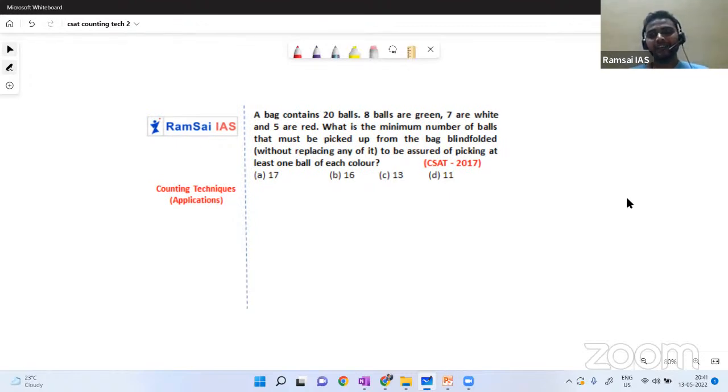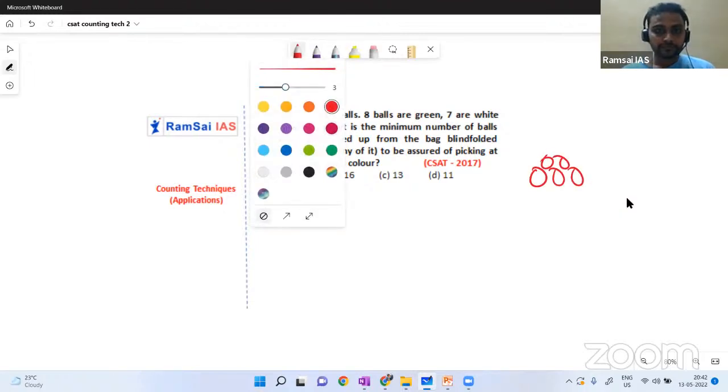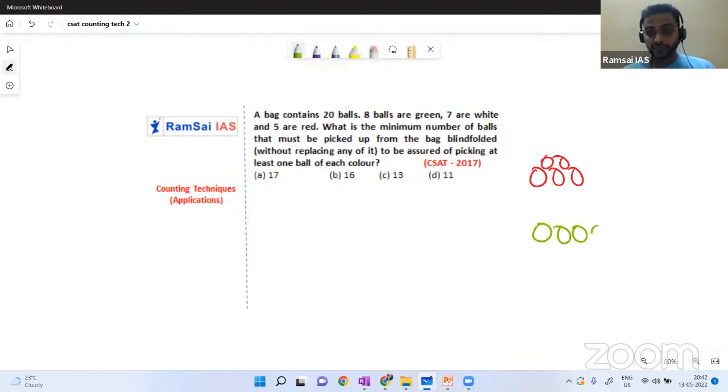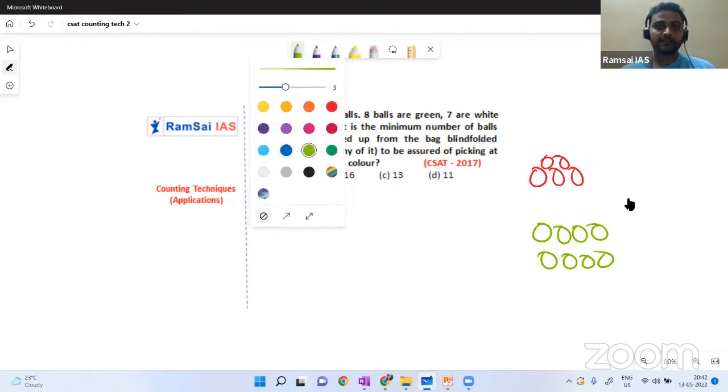So is it difficult or not? It's difficult if you don't understand the question. But once you understand the question, it's a very simple one. Just imagine there are 5 red balls. One, two, three, four, five. 5 red balls. How many green? 8 green balls. One, two, three, four, five, six, seven, 8. And how many white balls do we have?